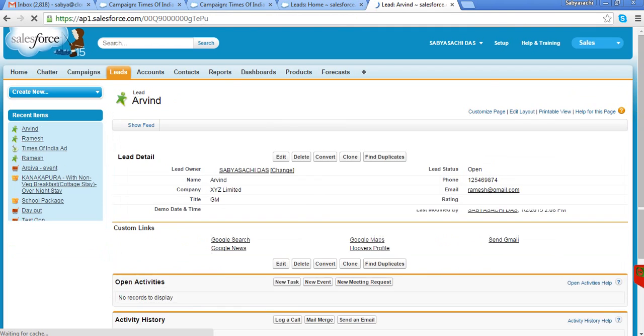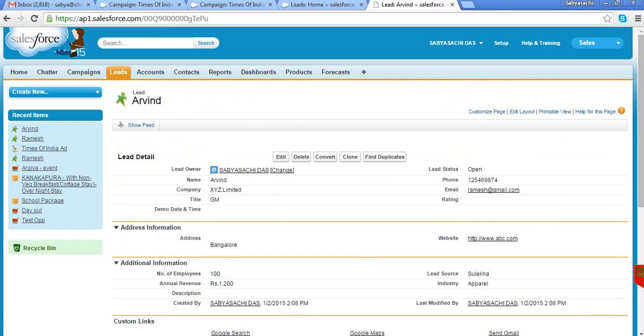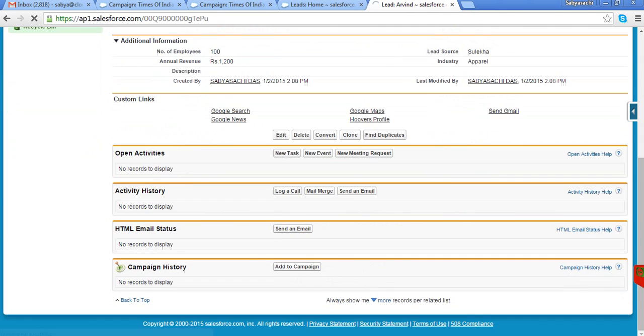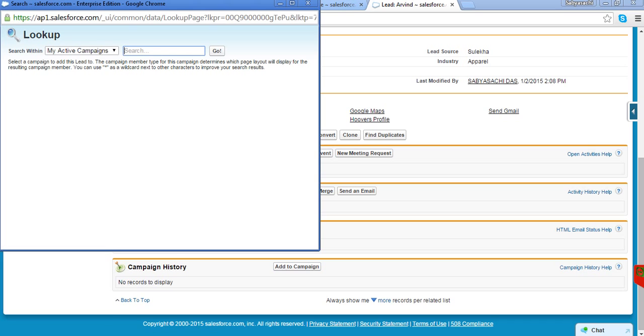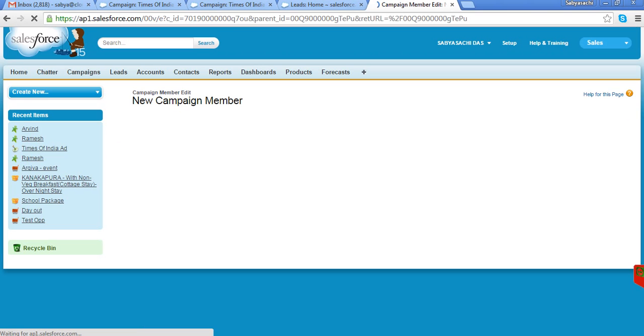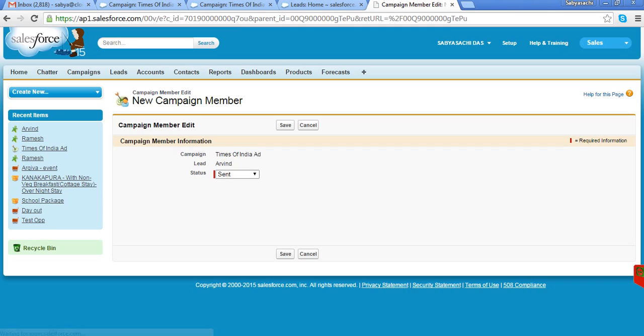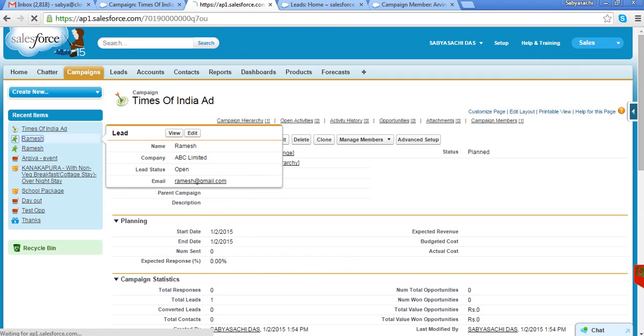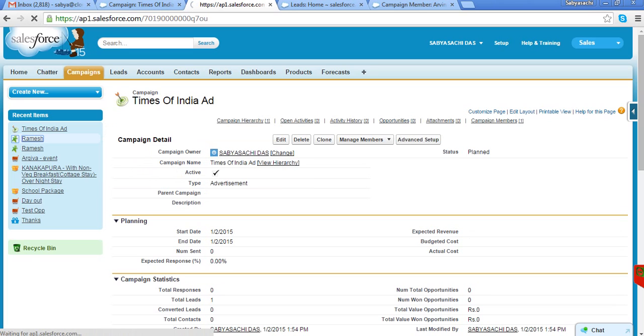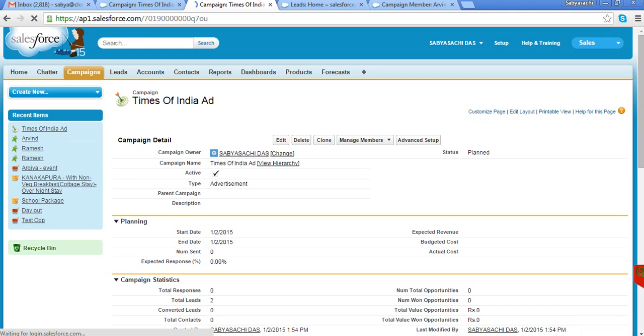Oh, I forgot to link it to any campaign. Anyway, I can add the campaign here also. Now again, if you go to that particular campaign, the Times of India campaign, you will find that we have generated 2 leads from this campaign.